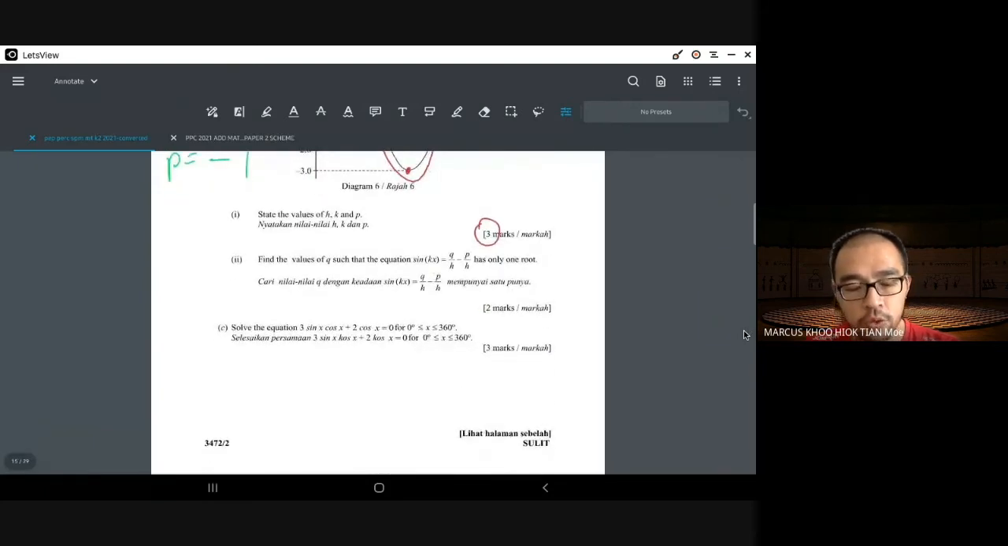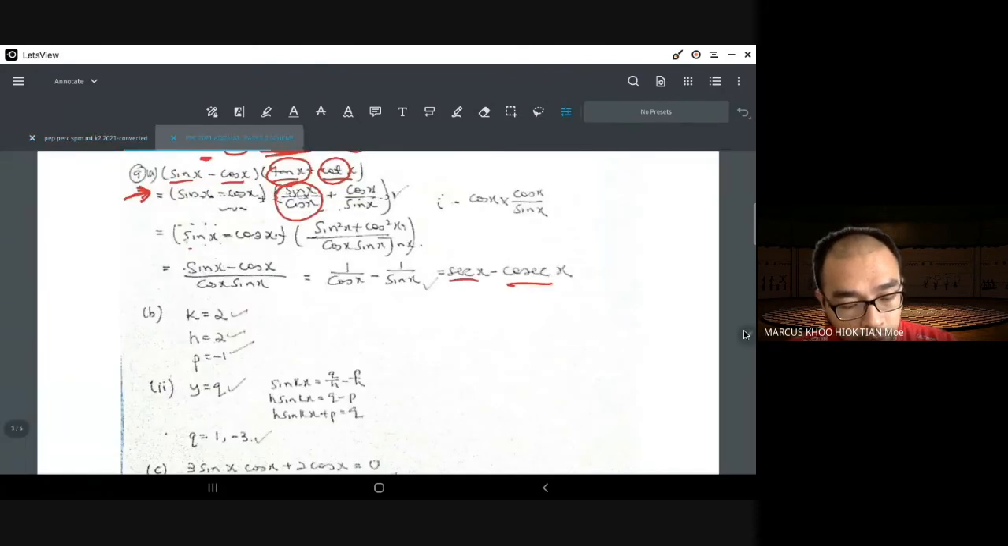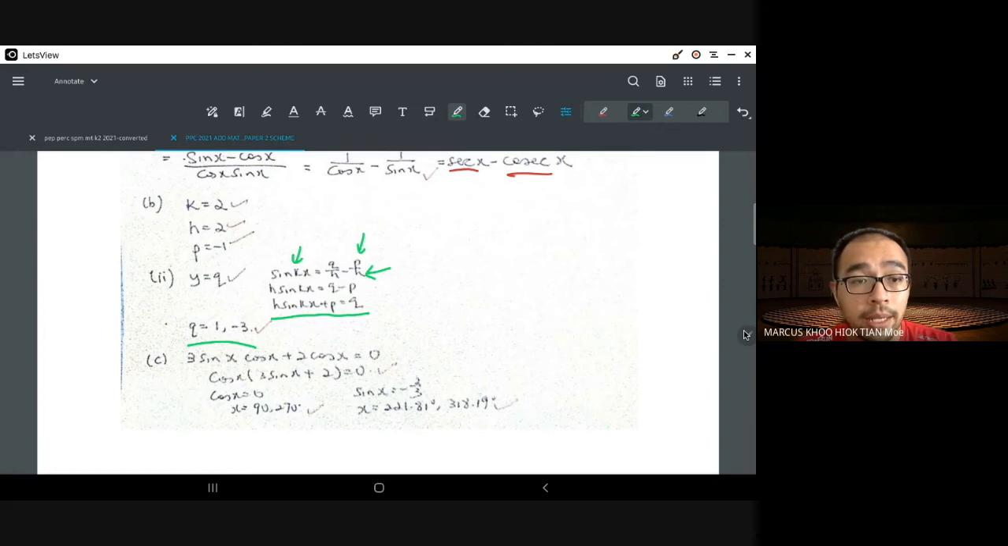Find the values of Q such that the equation sine kx equals to Q over H minus P over H has only one root. Okay, so what you will need to do is substitute the P and the K and the H first. When you substitute the P and the K and the H, you will get something like this. Okay, and then you get Q equals to 1 and minus 3. Because H sine kx is 2 sine 2x, okay, minus 1, okay, equals to Q.